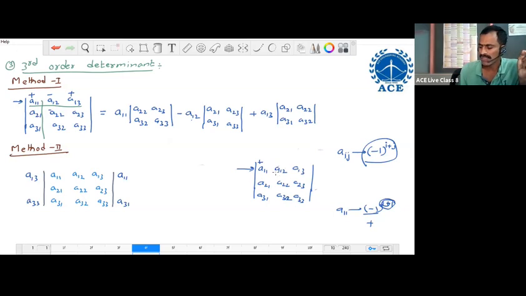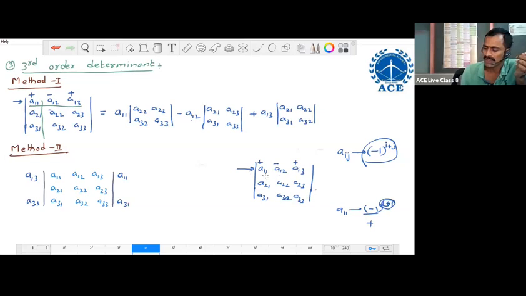Next, for the A12 element, the sum of the two suffixes is 3. 3 is an odd number, so its sign is minus. A13, its sign is positive. In the first method, we choose a row and then we write the sign of each element just above the element like this only. After writing this sign, we expand along this row.